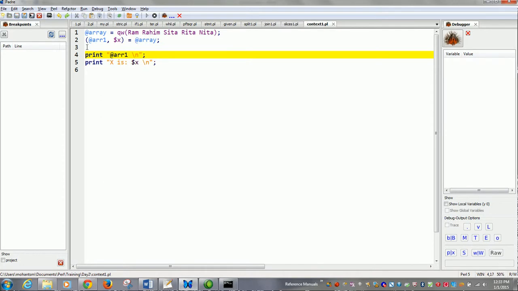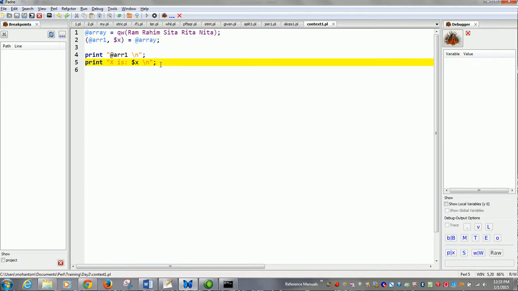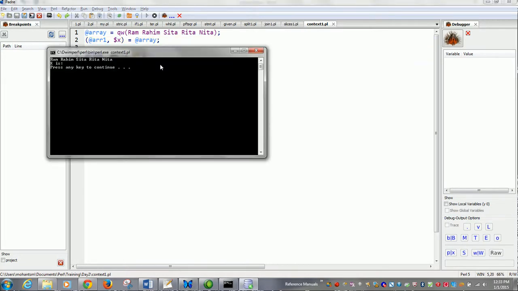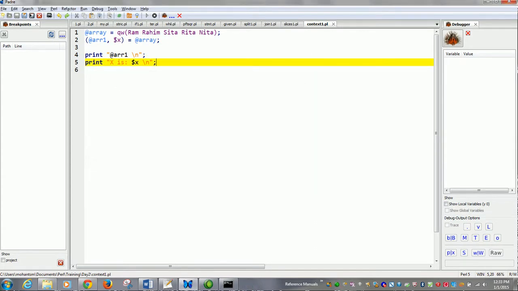Arrays are greedy by nature in Perl. So what happens when you do this? The array @arr1 will take up all the values of @arr, and nothing will be left for $x. So $x has got nothing. Now what happens if you do it the other way around?